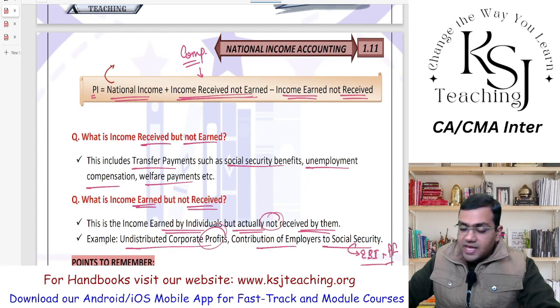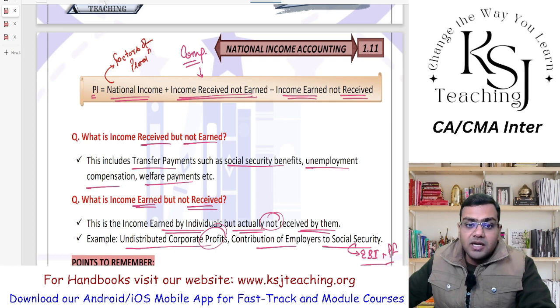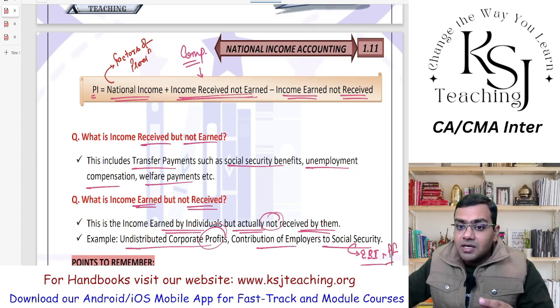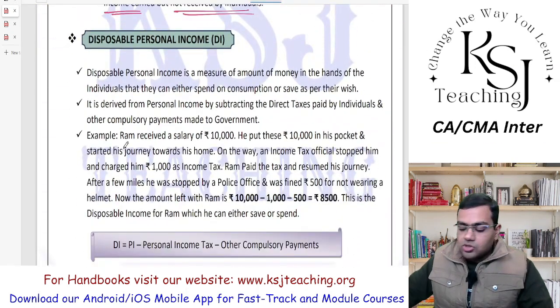After that, personal income is national income. Why national income, sir? Anything that is earned in the form of factors of production forms part of my national income. If you are a factor of production contributing and earning out of that, that is the earning you get from national income, plus the income received but not earned, like the compensation, which you have not worked for, minus the income earned but not received. Clear?